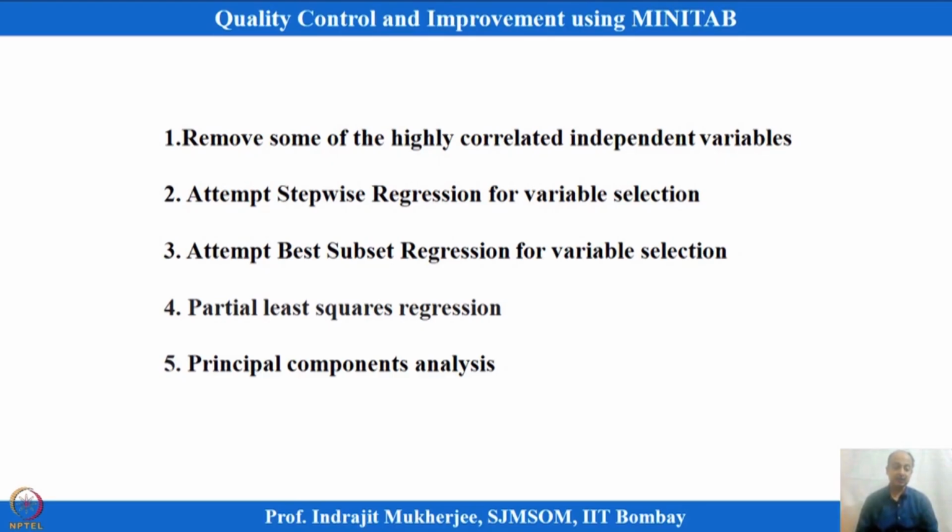But if stepwise regression keeps variables that are very difficult to control in the final equation, it becomes difficult to change them. Best subset regression gives you more options to select the variables. Then appropriate methods like partial least squares regression and principal component regression can also be adopted.